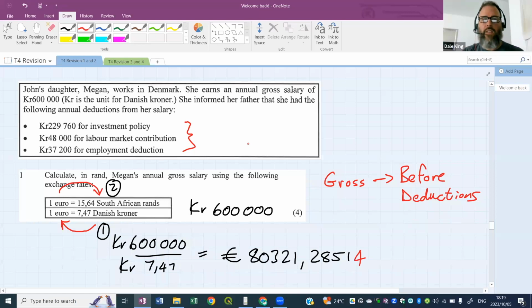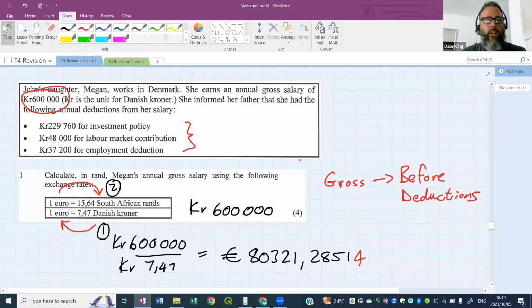Let's figure it out. Let's see if these deductions altogether are 52% or more of her gross salary. Remember, her gross salary is 600,000. Are these more than 52%? You might look at them and say, yes. Well, you've got to show with calculation.